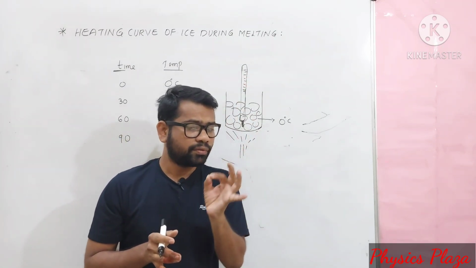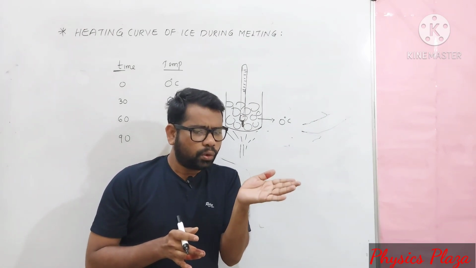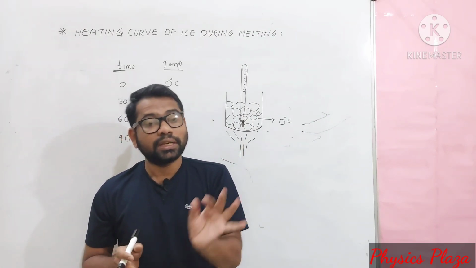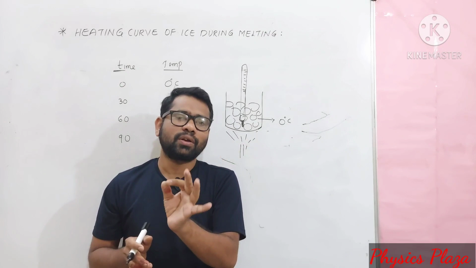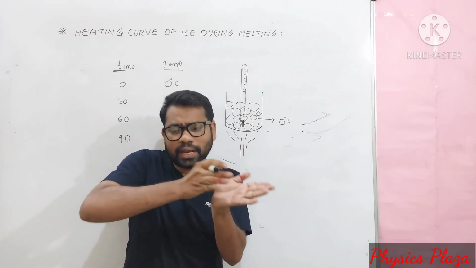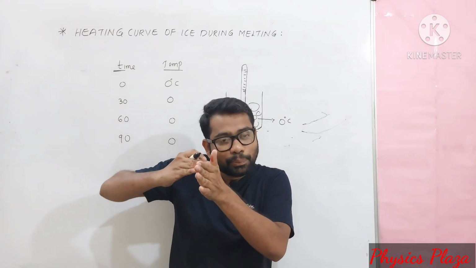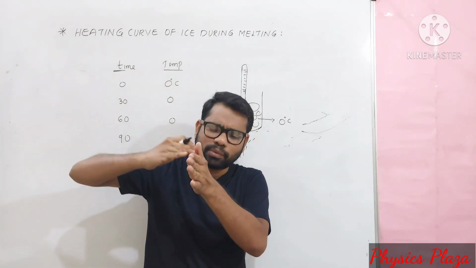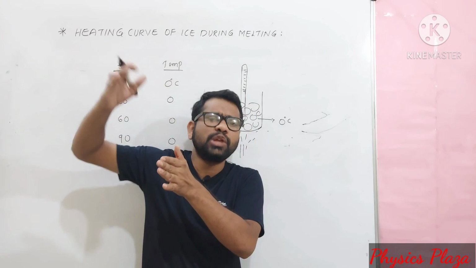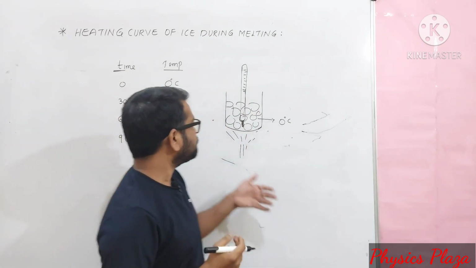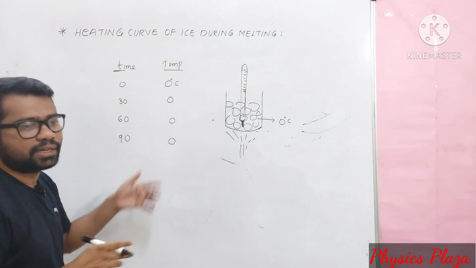We have to remember one very important point: until the whole ice gets converted into water, the temperature remains constant. Once the entire ice gets converted into water, if we are still providing heat, then the temperature increases. The increase might be 5 degrees, 10 degrees; it depends. So let us plot a graph for this. Let us see how we get it.